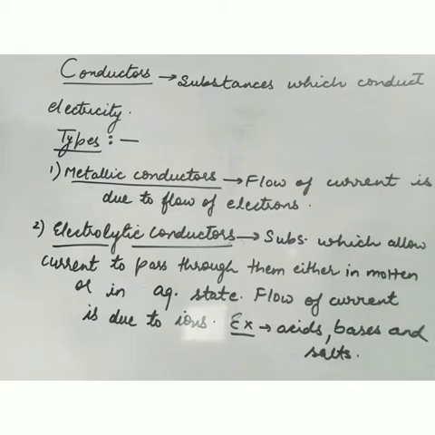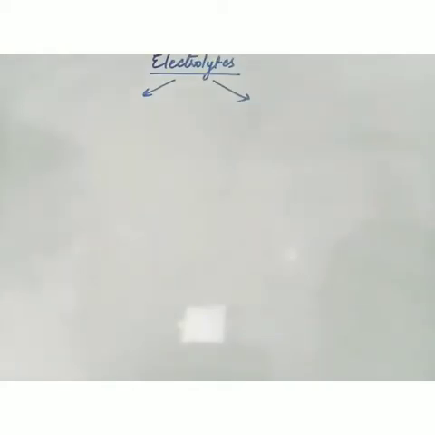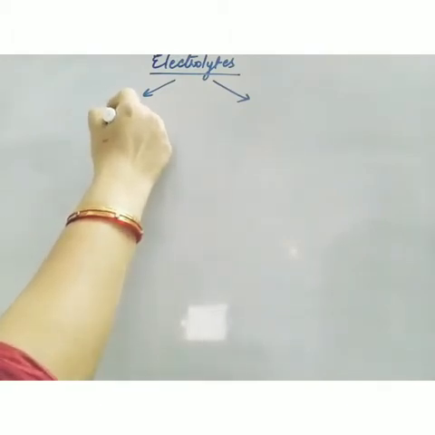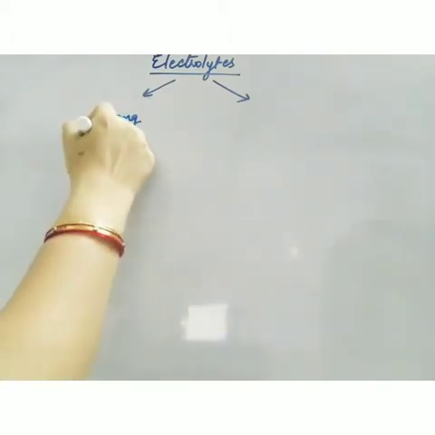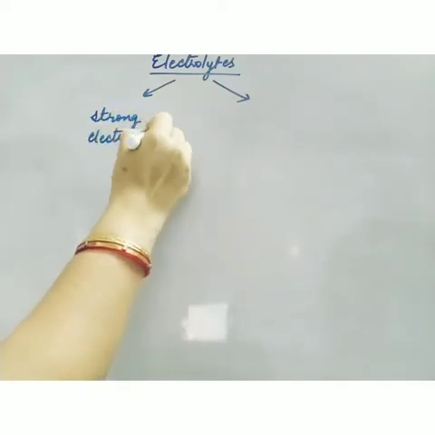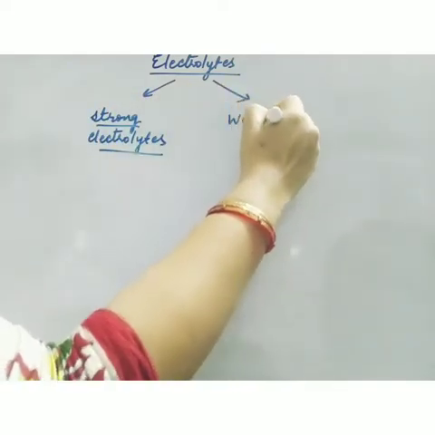Since this chapter mainly deals with electrolytic and electrochemical cells, and in both types of cells we use electrolytes, today in this video we have to discuss what is the meaning of electrolytic conductors, how many types of electrolytic conductors there are, what is electrolytic conductance, and how to increase or decrease this conductance. Now these electrolytic conductors are of two types, that is strong electrolytes and weak electrolytes.